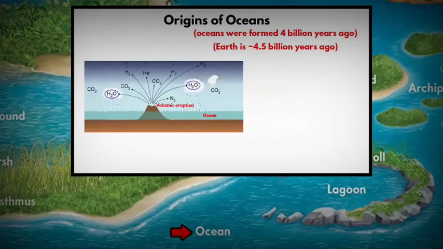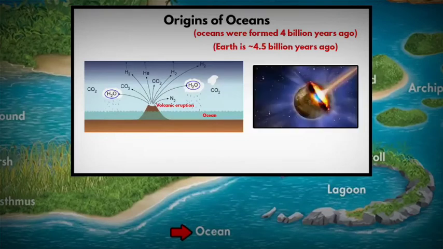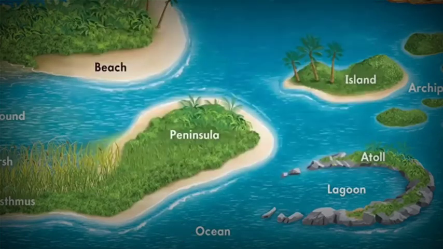It is also believed that some of the water also came from outer space. There are comets which are filled with water. It is said that in the beginning years, the Earth was hit with thousands of comets. And this kind of bombardment delivered half of the ocean water that we see today.